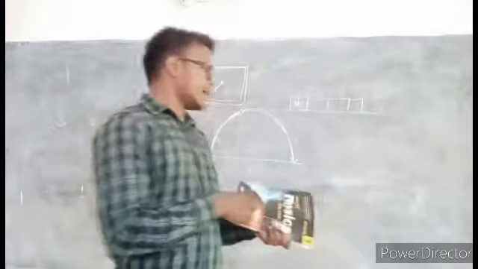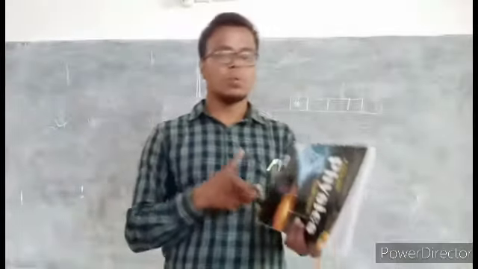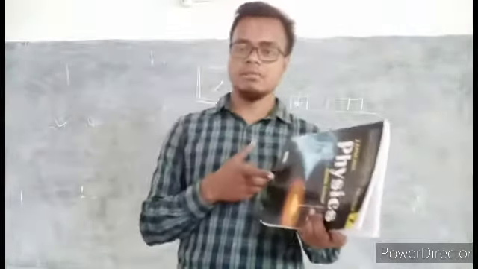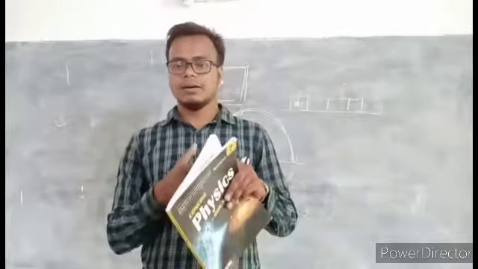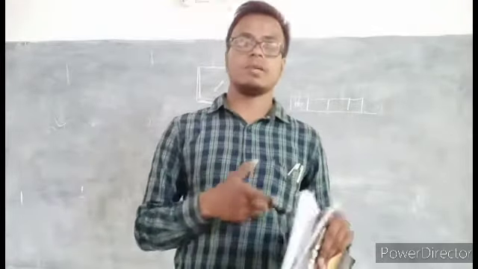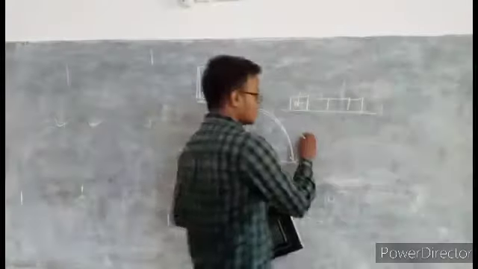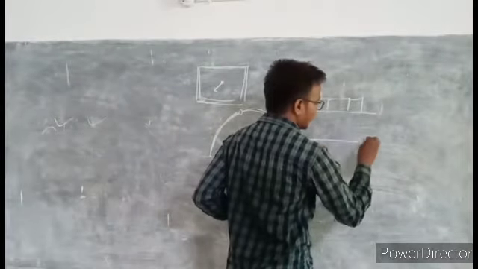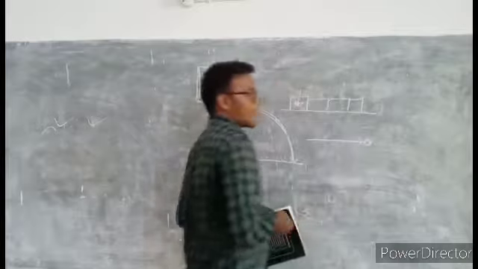Again, consider another example. When we fire a bullet from a gun, during the flight of the bullet, the bullet has some kinetic energy.